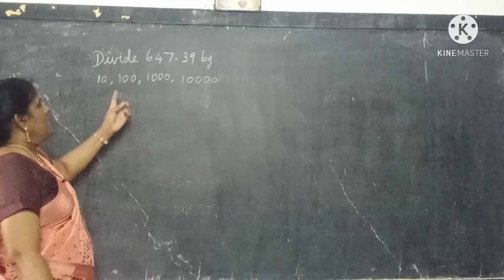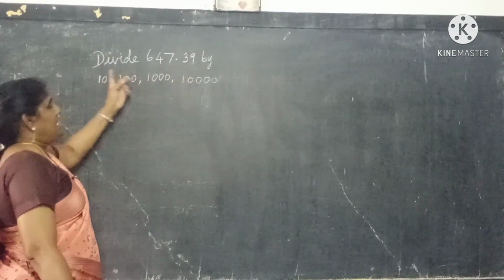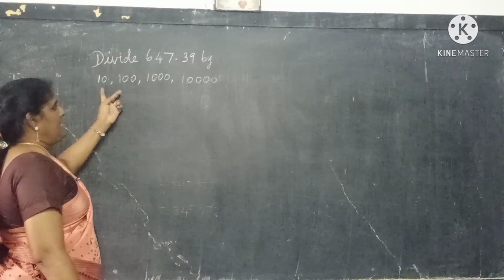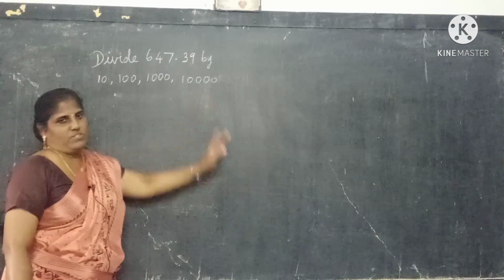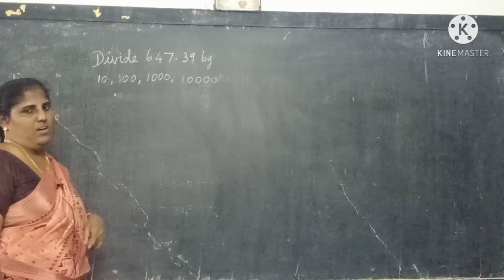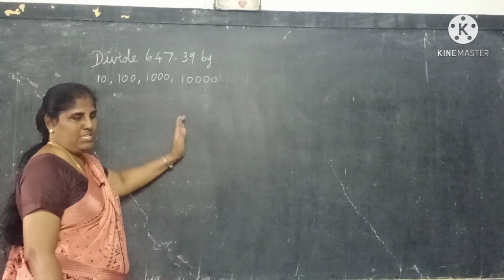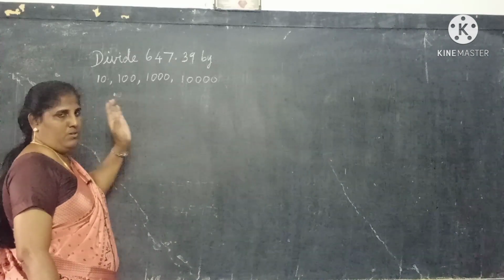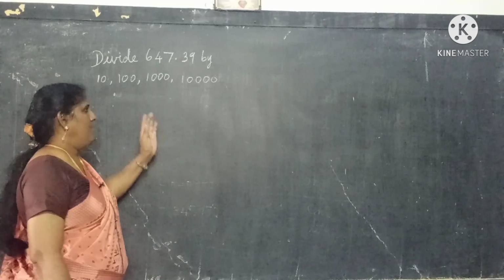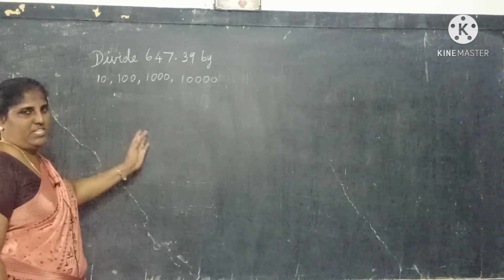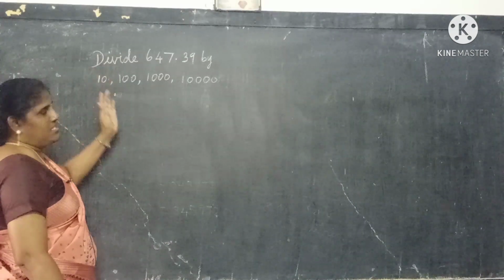Now let's see this. Divide 647.39 by 10, 100, 1000, 10,000. How do we do the sums? I already told you, if I multiply, the decimal point goes to the right side. So divide is the opposite.